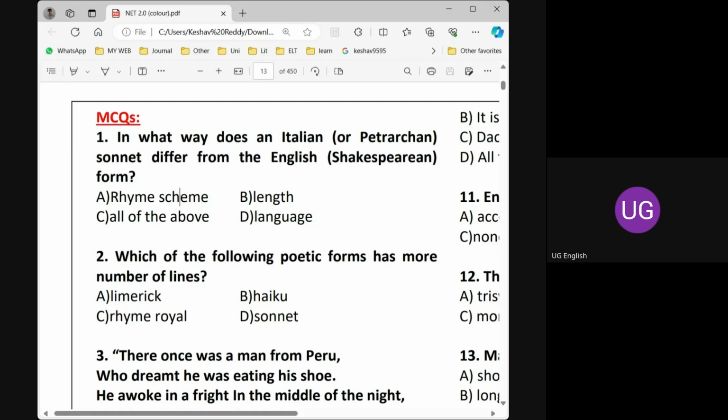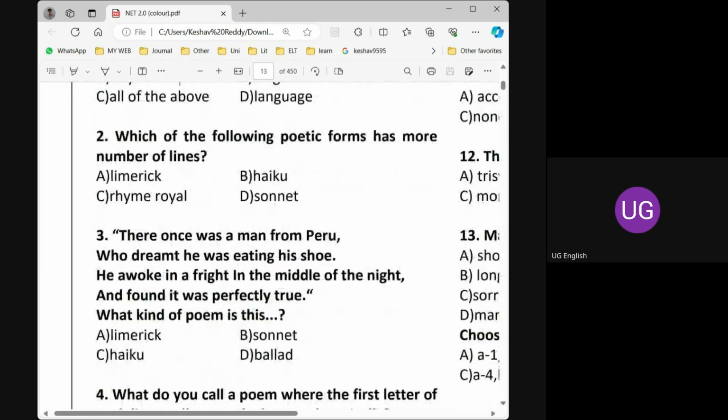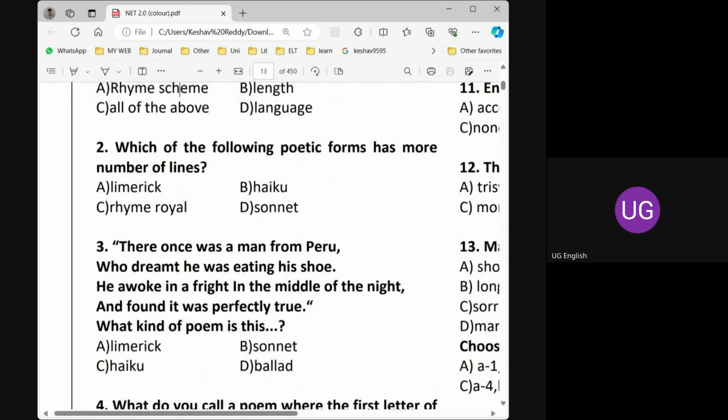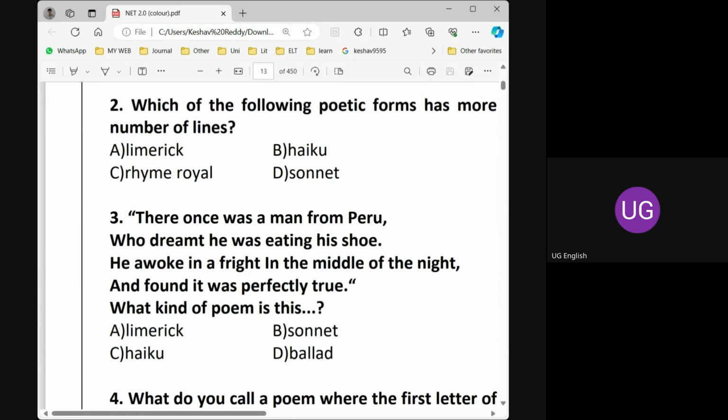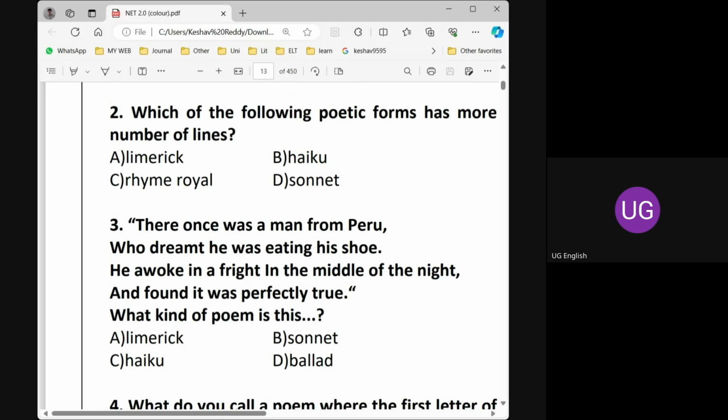Very simple. Here is one question for you, somewhat tricky, but you can answer it easily. What kind of poem is this? Very simple. You need not scratch your head. No need. You can directly say the answer.